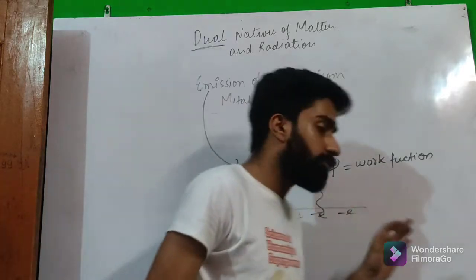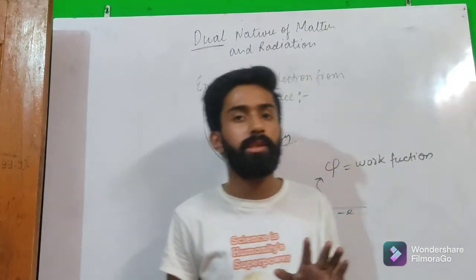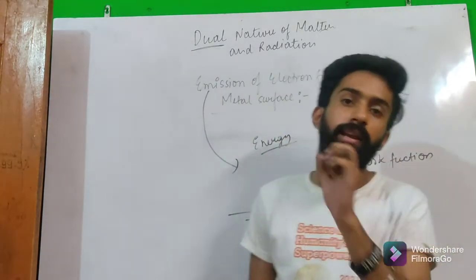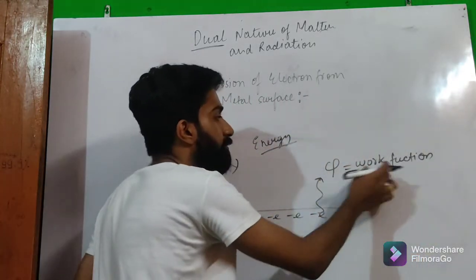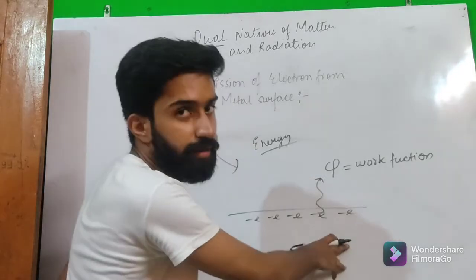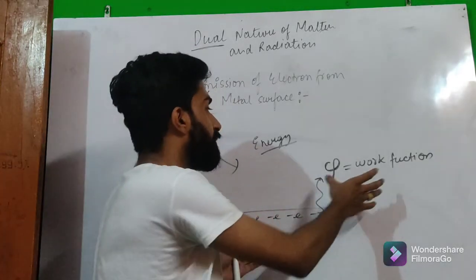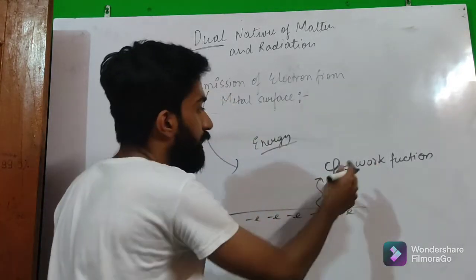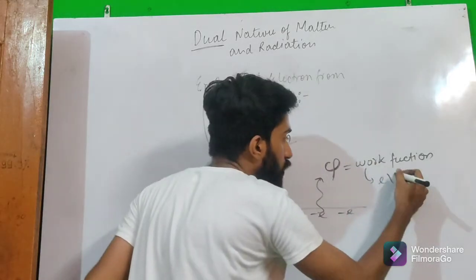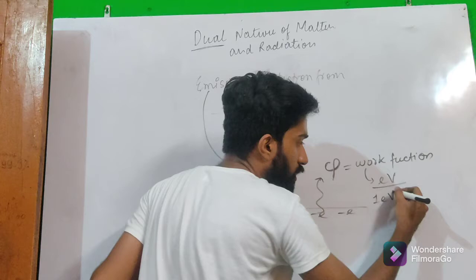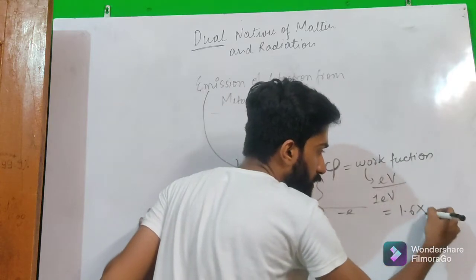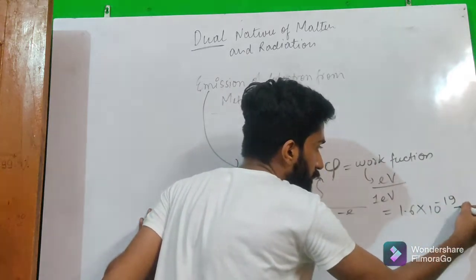As we said, for any type of emission we need energy, and the minimum amount of energy to emit an electron is the work function of that metal surface. Work function is a type of energy, and it is measured in electron volts. And we know 1 electron volt is equal to 1.6 into 10 to the power minus 19 joule.